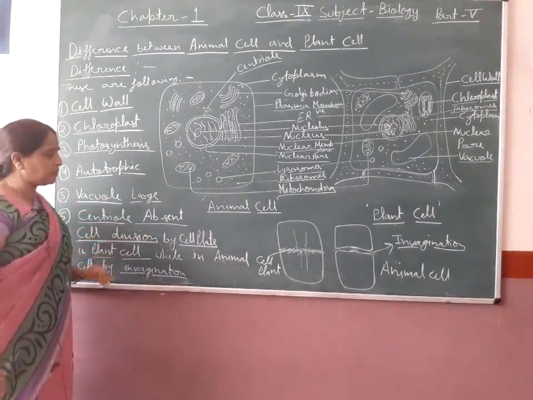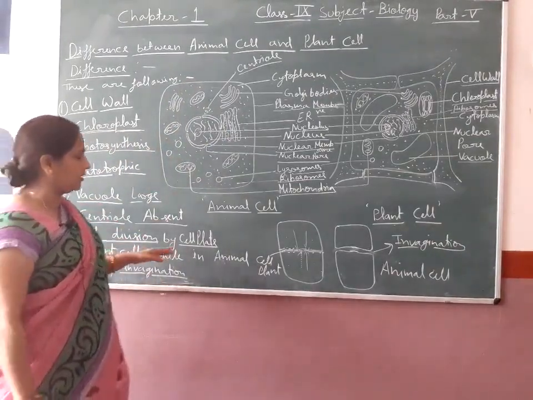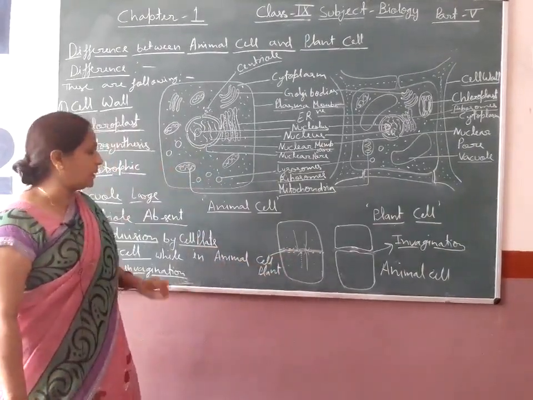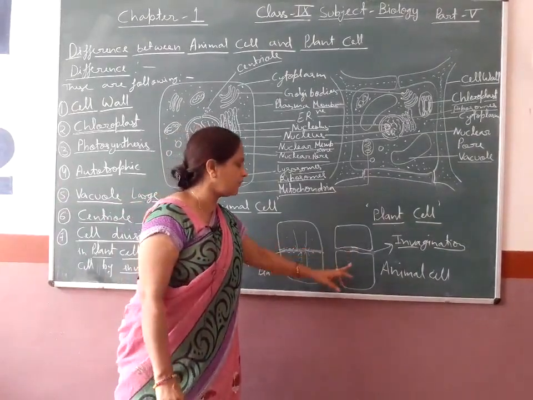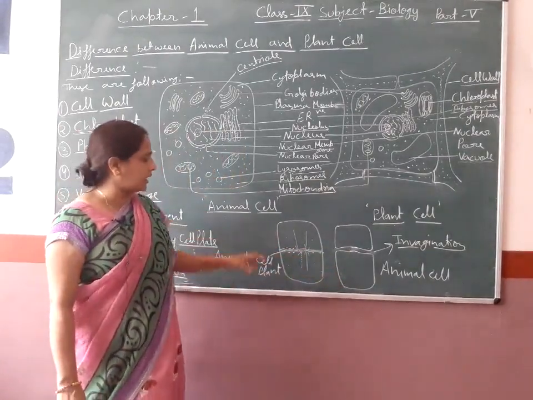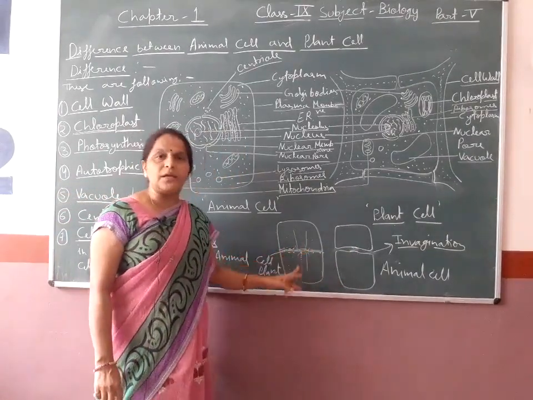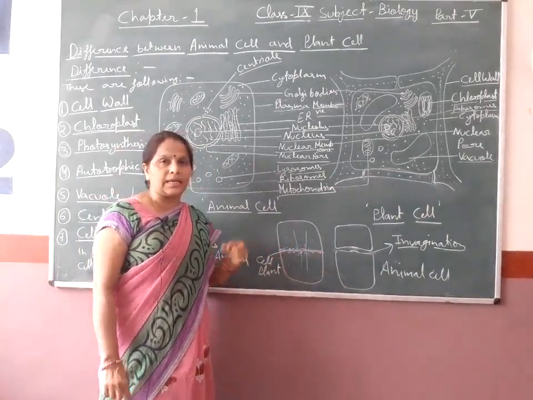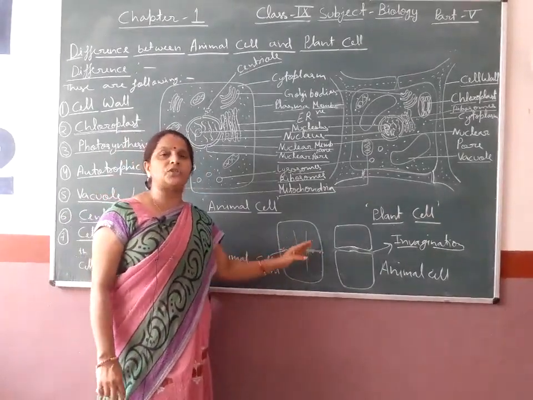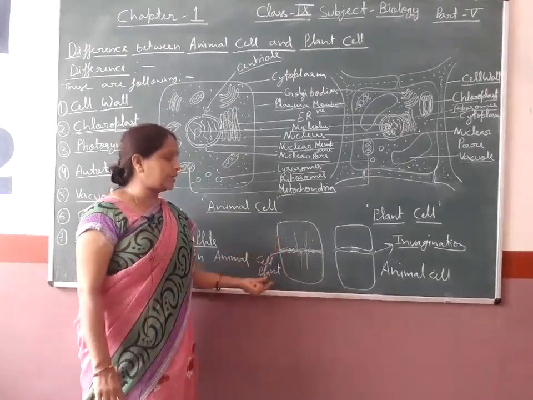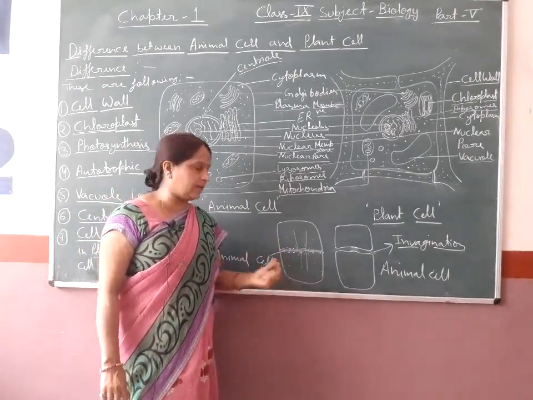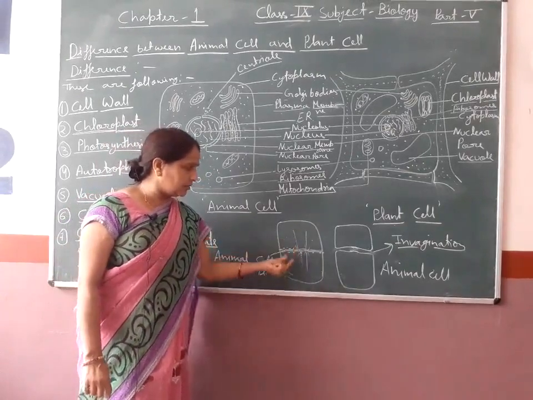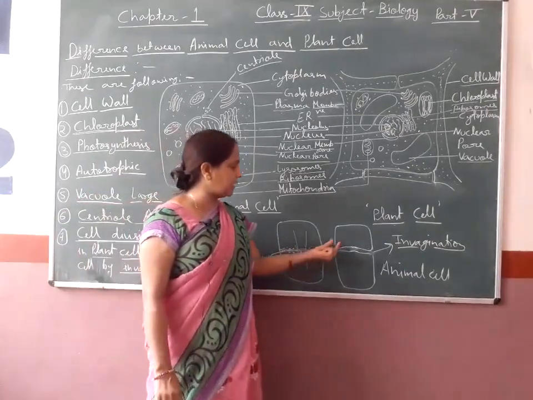And very important is cell division: by cell plate in the case of plant cell and by invagination in the case of animal cell. In plant cell, the cell plate is formed by the protoplasm in the middle of the cell, and after the formation of the cell plate, one cell is divided into two cells. So it is the difference between the animal cell and plant cell.